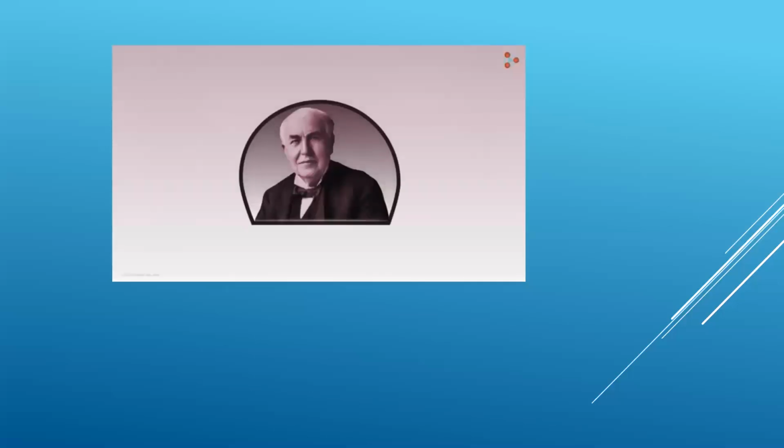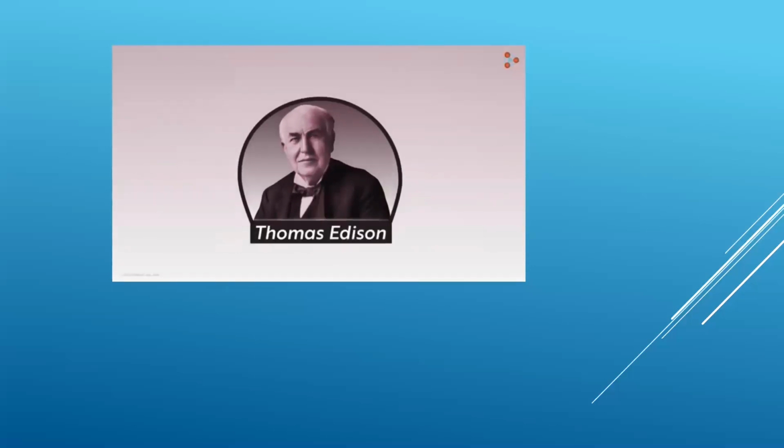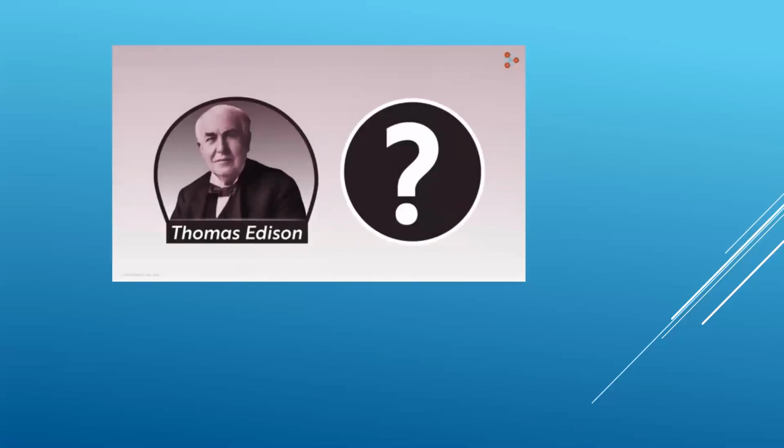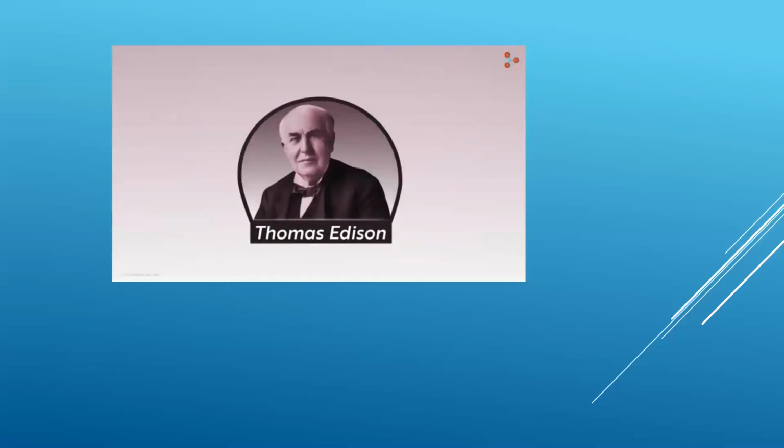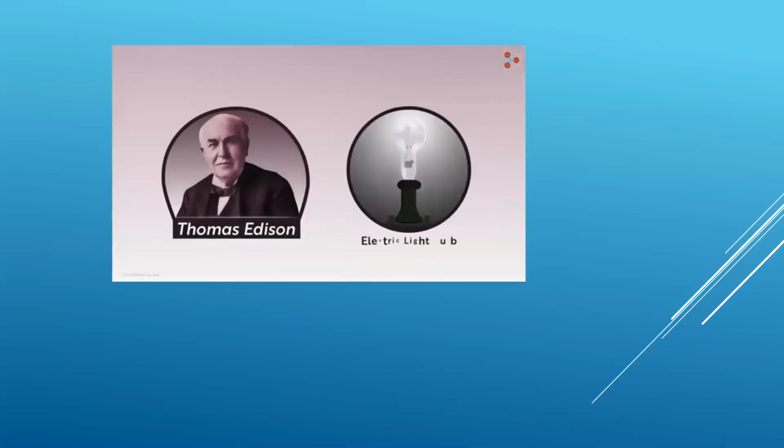Do you recognize the person you see on your screen? Yes, he is the great Thomas Edison. Do you know what he is known for? In 1879, he invented the first practical, long lasting electric light bulb. And since then, our homes are bright even after sunset.